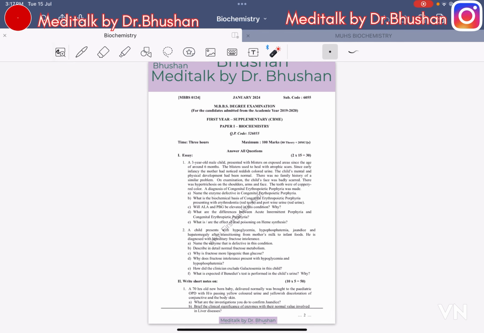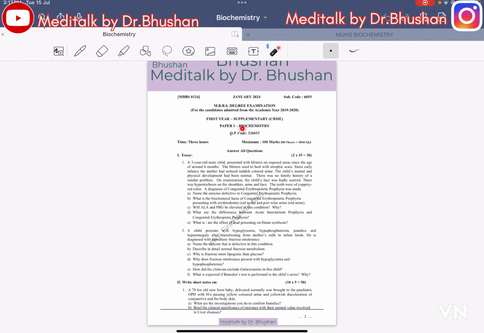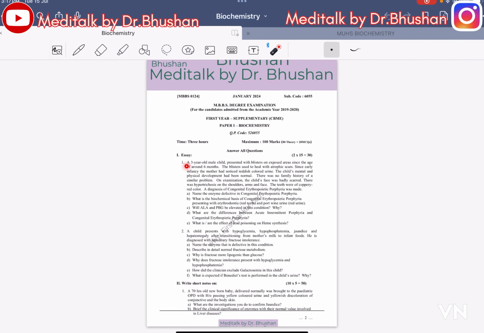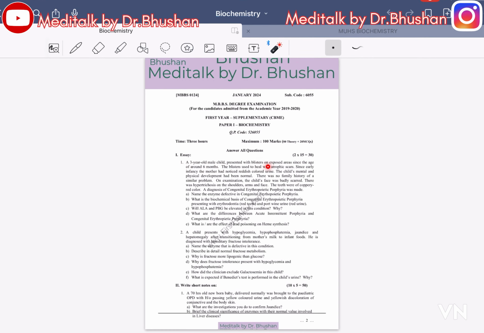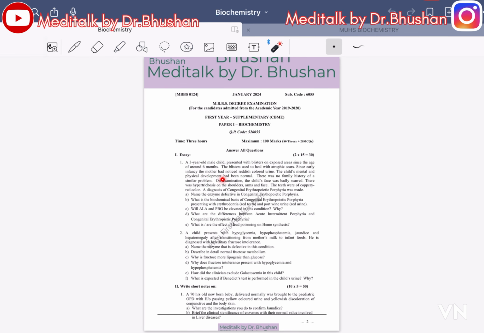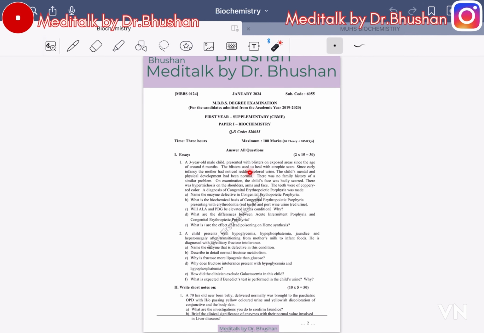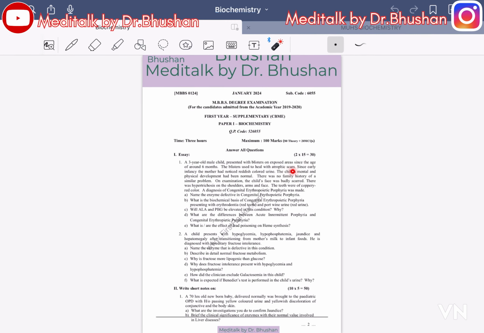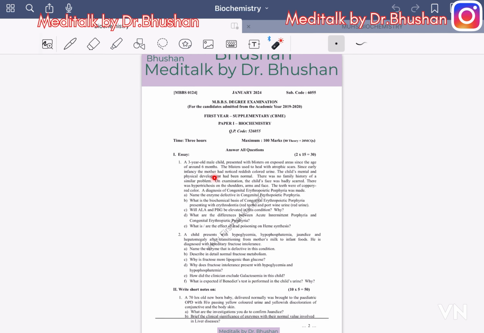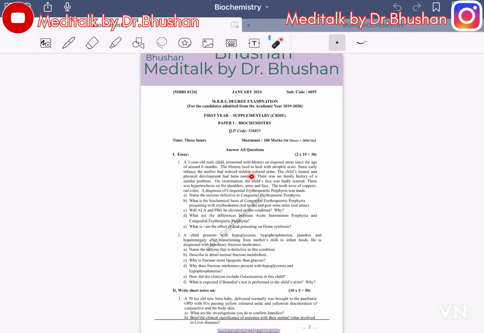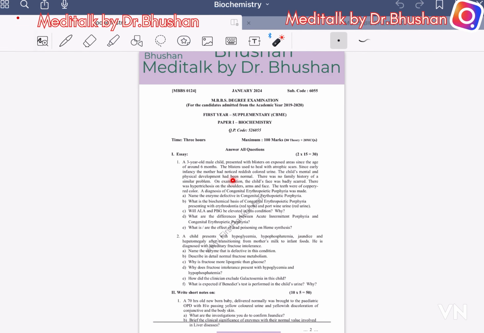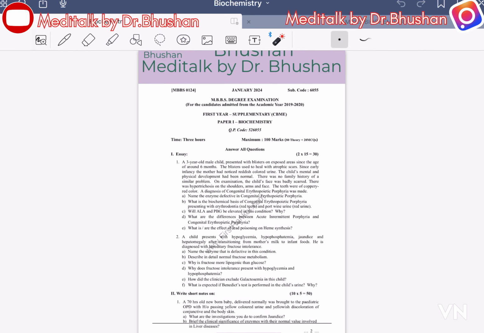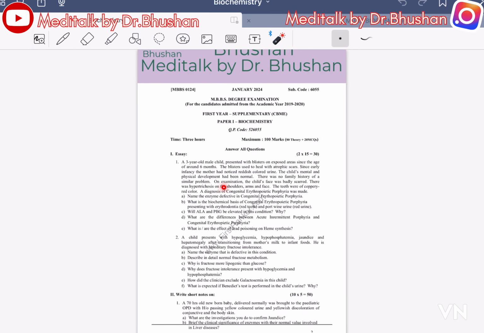GUIAIN 2024. Paper first. Clinical based. First, a 3-year-old male child presented with a blister on exposed areas since the age of around 6 months. The blister used to heal with atrophic scar. Since early infancy, the mother had noticed the reddish color of urine. The child's mental and physical development had been normal. There was no family history of similar problem.